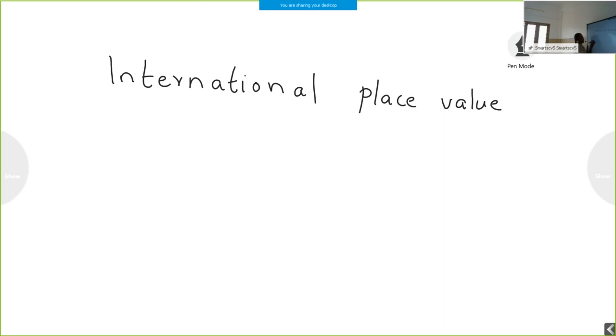So if we have an 8-digit number, how will you represent this in the Indian place value system and the international place value system?